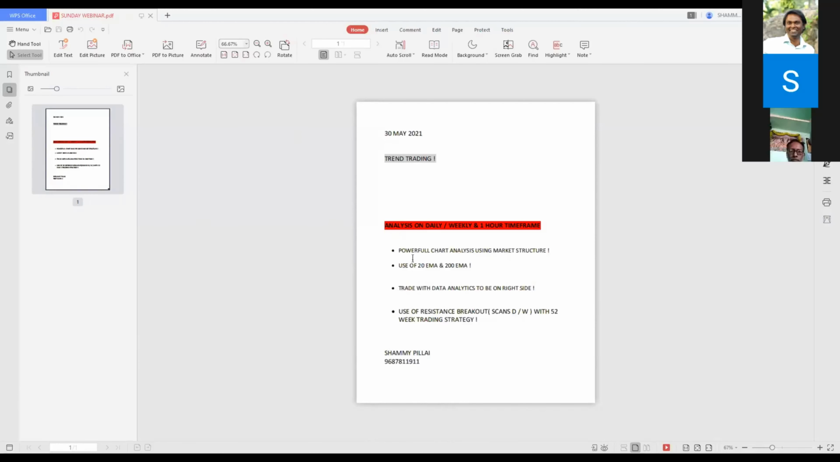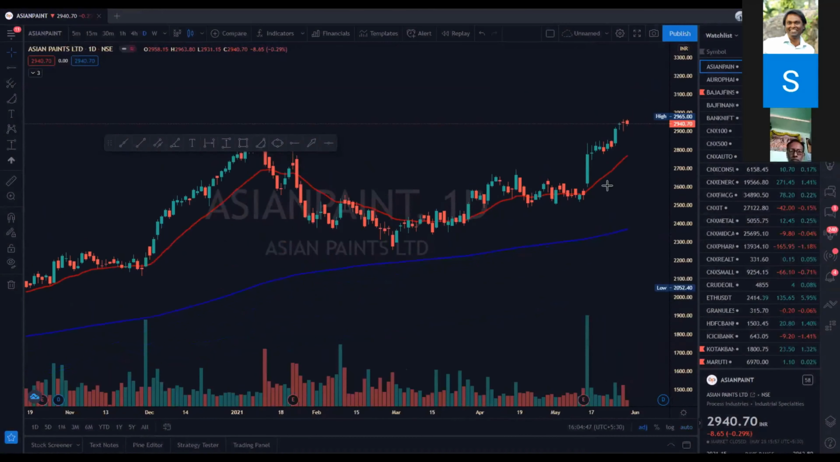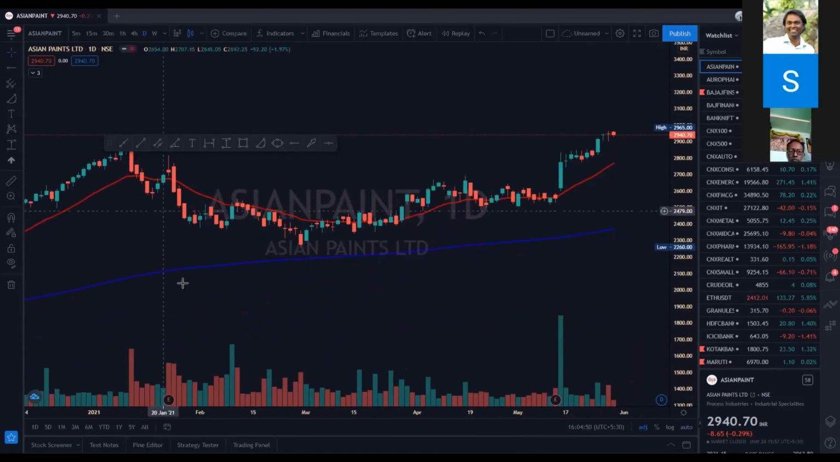Now, market structure. I think everyone must be aware of market structure. What is market structure? This is a daily chart of Asian Paints. The stock has recently bounced from the 20 EMA on a daily chart, and it has not retested the 20 EMA. So it is still bullish. The volume confirmations are there.